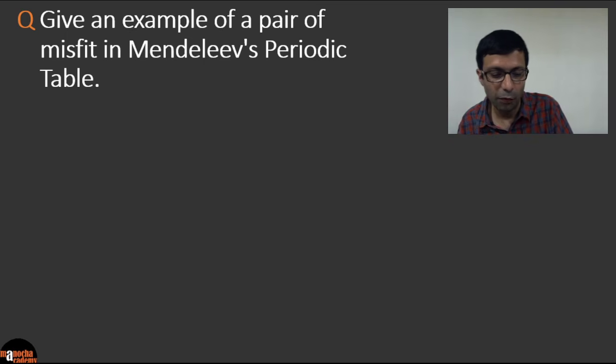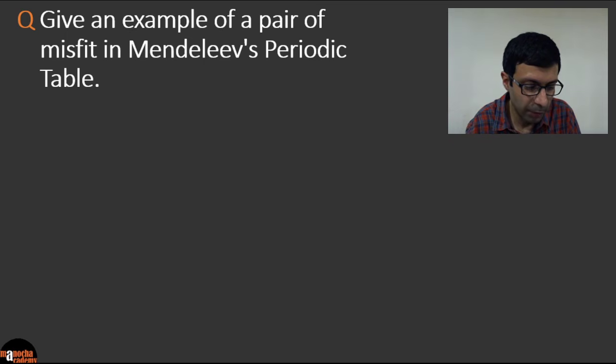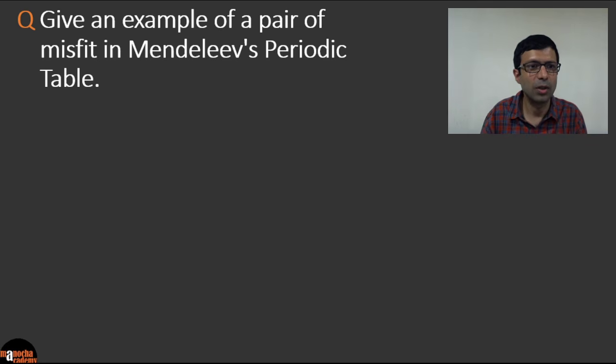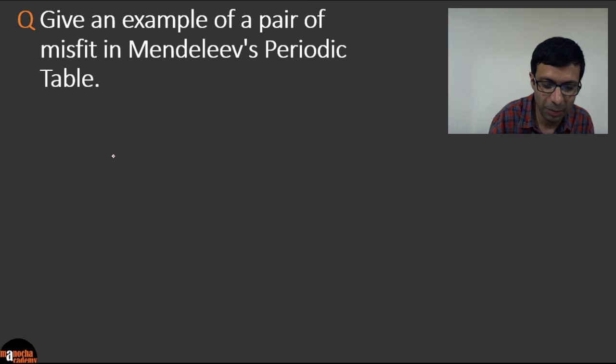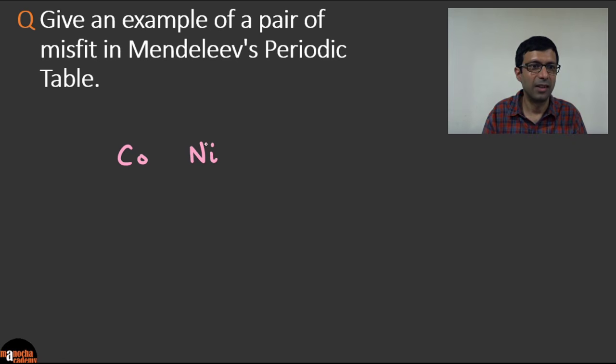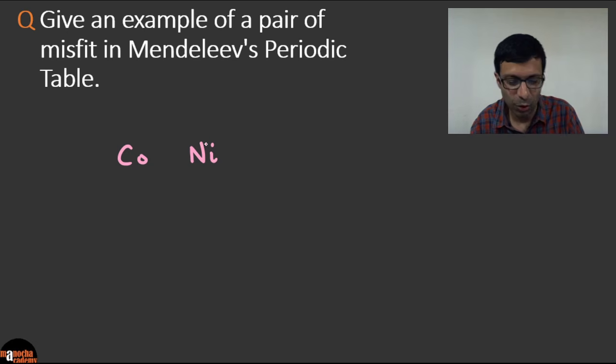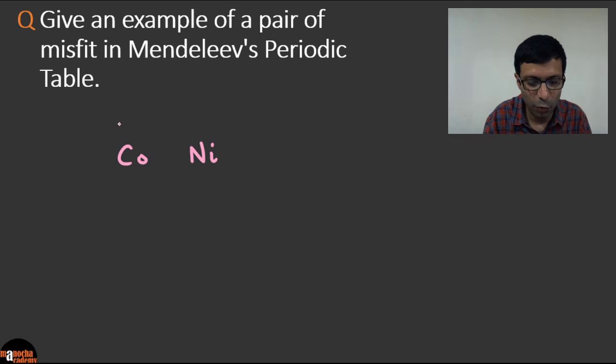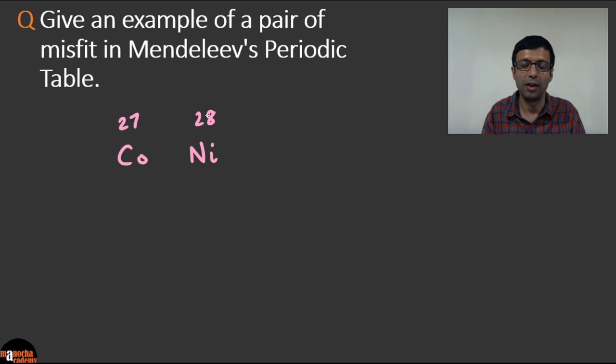Give an example of a pair of misfit in Mendeleev's periodic table. Okay, so remember Mendeleev had to make some exceptions in his periodic table. Okay, and what was the misfit there? So what was the key exception or the important example that we have of the exception? Remember, it was cobalt and nickel, right? Cobalt and nickel are the two important elements, right? And so do you remember that the atomic number of cobalt is 27 and nickel is 28? So they are in the right order in the modern periodic table, but in the Mendeleev's periodic table, do you know what is the exception?